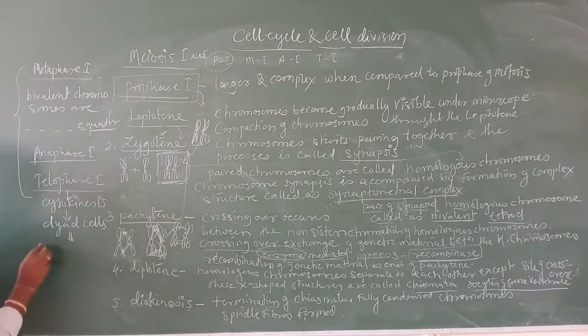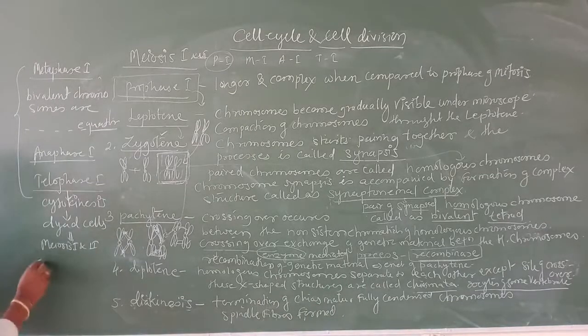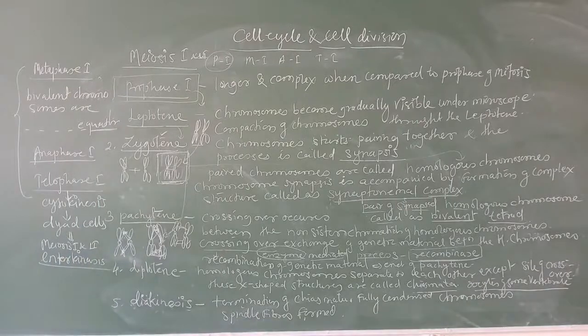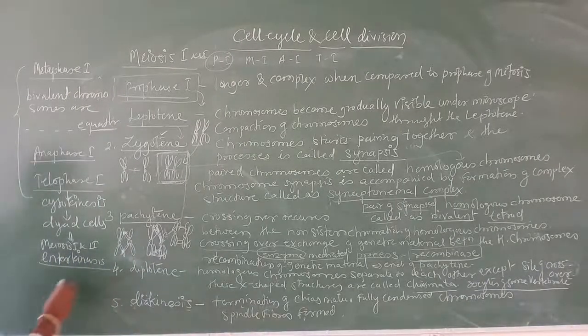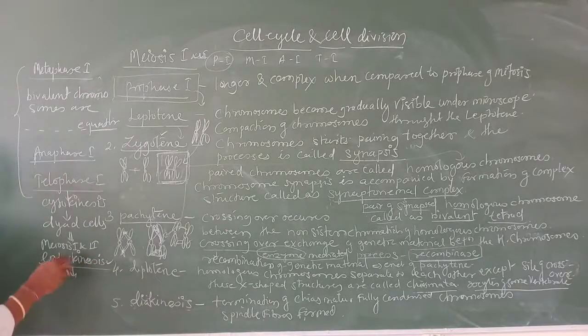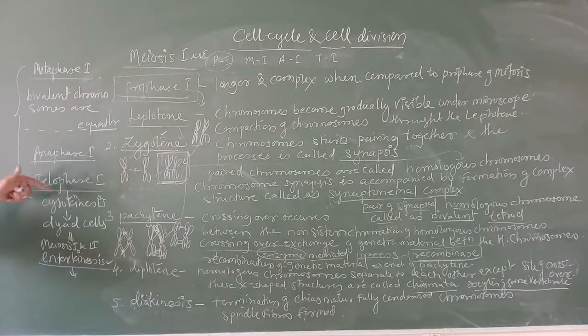Then after that, between meiosis 1 and meiosis 2, we have one stage that we call interkinesis. Interkinesis. And now we are studying prophase 1, metaphase 1, anaphase 1, telophase 1.